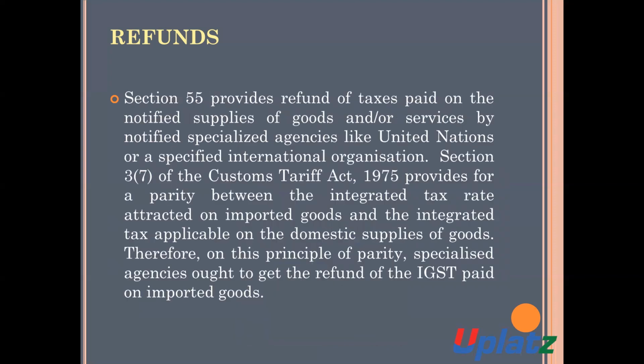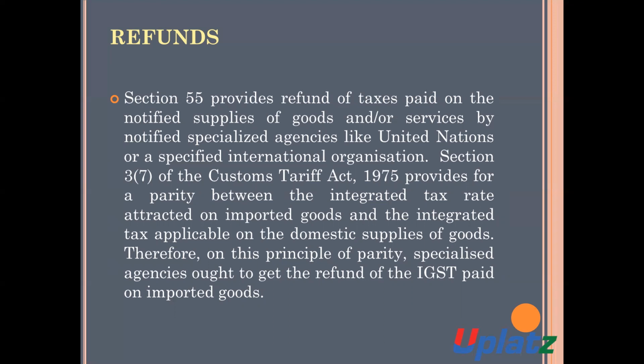Section 55 provides a refund of tax which is paid on the notified supply of goods, supply of service or both by the notified specialized agency, like the United Nations or a specified international organization.